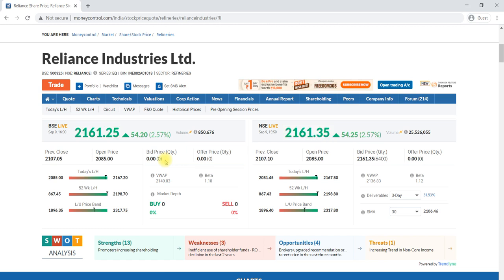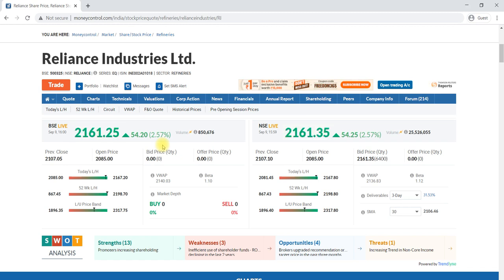Now someone may have a doubt that somewhere here it is written 2161.25 for the same Reliance Industries, and here on the right hand side it is showing 2161.35. Why is there 10 paisa extra on one side? Why is it 10 paisa less on the left hand side? What is the reason here? This doubt will be there in every investor. This is because of the change in price because of the